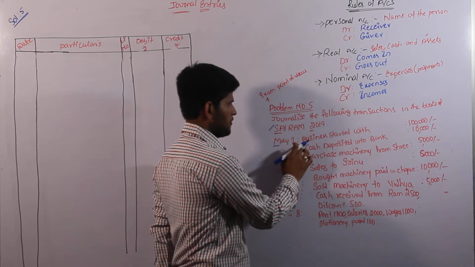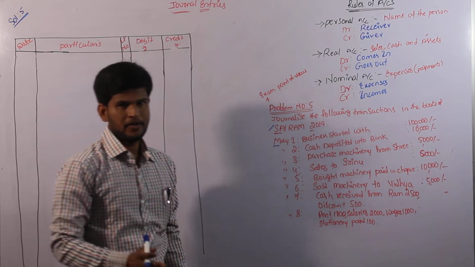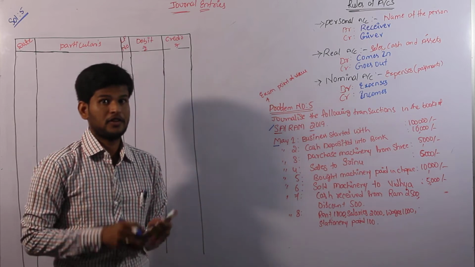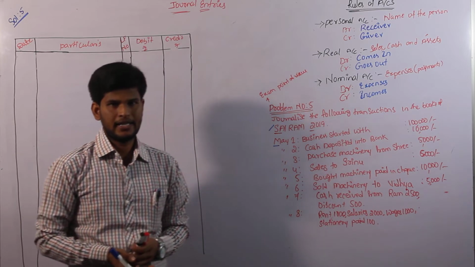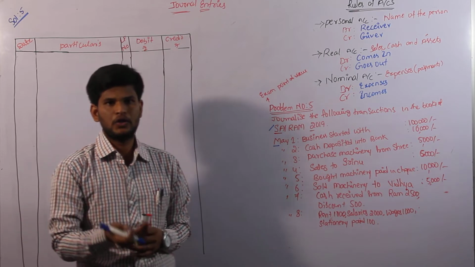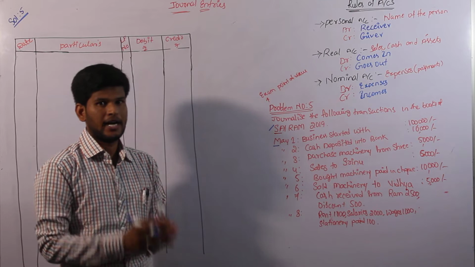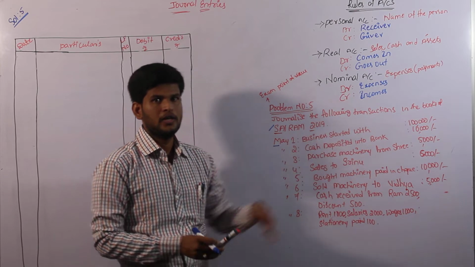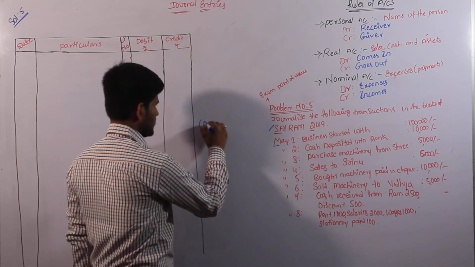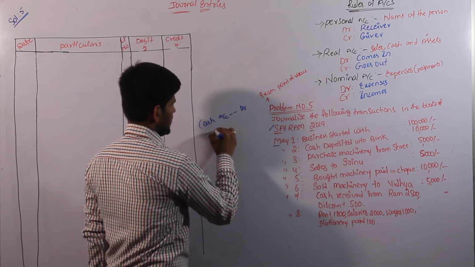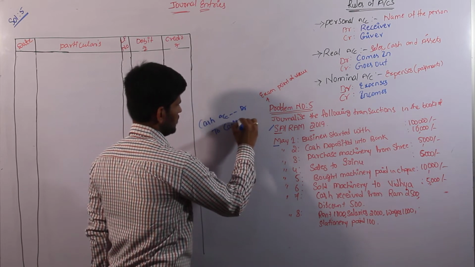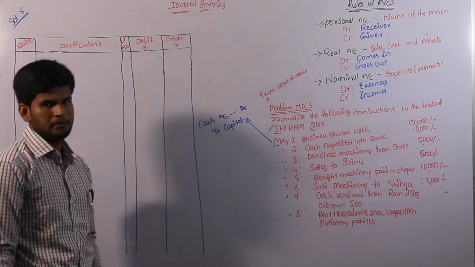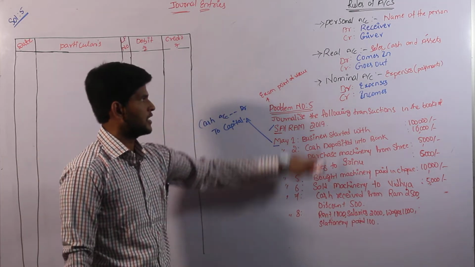First transaction, May 1st: business started with 10,000. We have already solved the first day transaction in our first four problems. The first day transaction is converted into cash account debit to capital account, without identifying the three rules. Only the first day transaction is converted as cash account debit to capital account, and all remaining entries must satisfy the three rules.